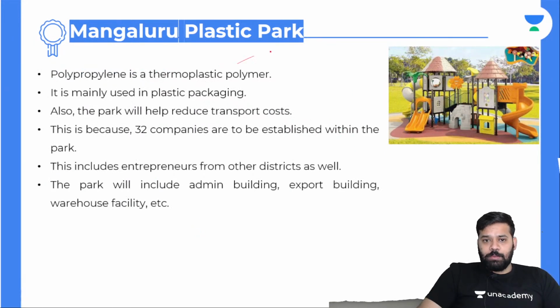Polypropylene is a thermoplastic polymer. It is mainly used in plastic packaging. Also, the park will help reduce transport costs. This is because 32 companies are to be established within the park. This includes entrepreneurs from other districts as well. The park will include an admin building, export building, and warehouse facility.